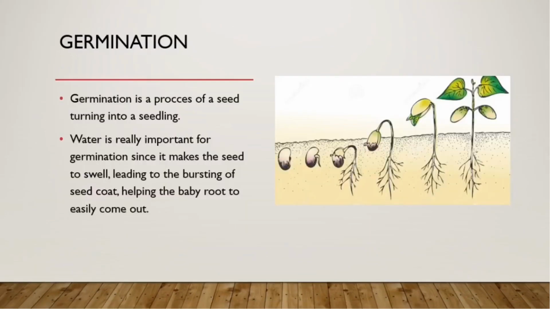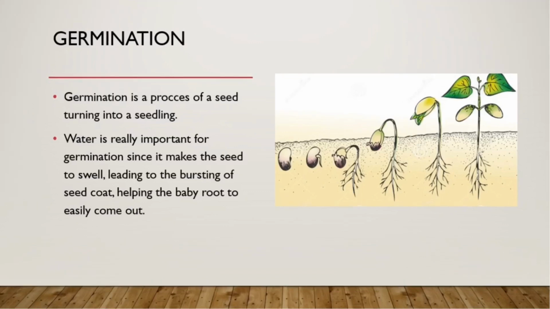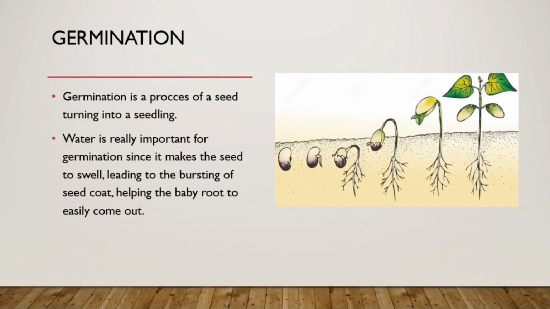Now let's talk about germination. Germination is the process of a seed turning into a seedling. And if you don't know about seedlings, don't worry, I will explain it to you. A baby plant that emerges out of a seed is called a seedling. Water is also really important for germination, since it makes the seed swell, leading to the bursting of the seed coat and helping the baby root to easily come out.